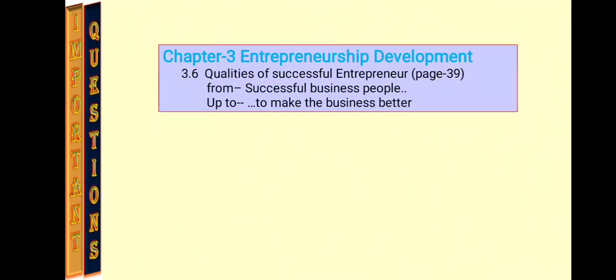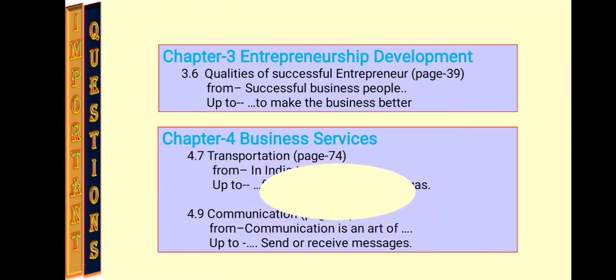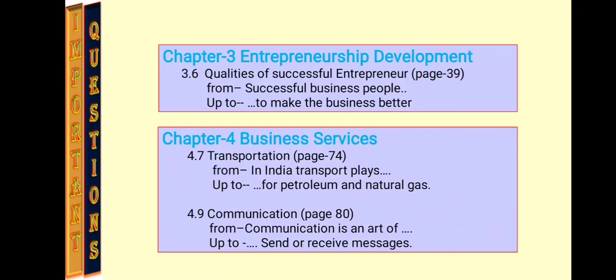Second chapter, that is functions of management, nothing is deleted here. For chapter number 3, entrepreneurship development, 3.6 qualities of successful entrepreneur is deleted. For chapter number 4, that is business services, here transportation and communication, these two business services are totally omitted for the exam.